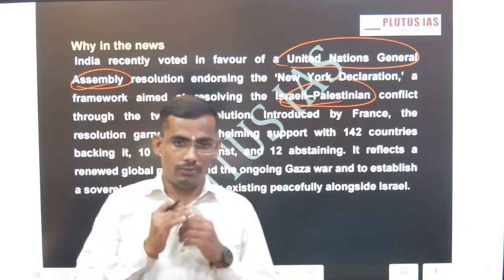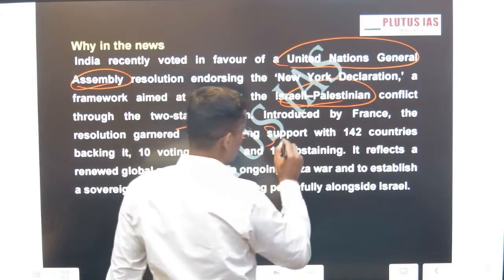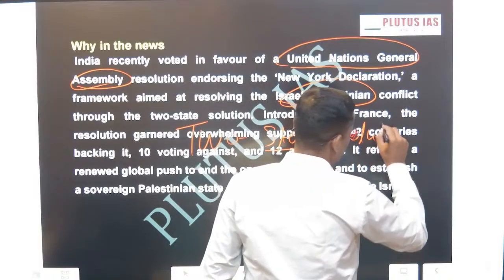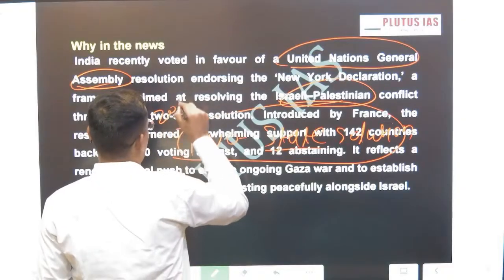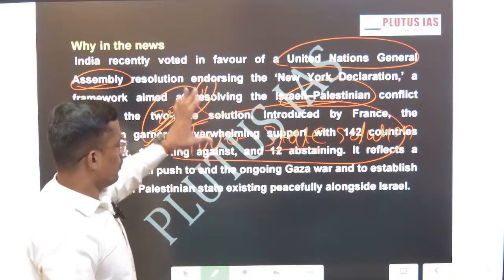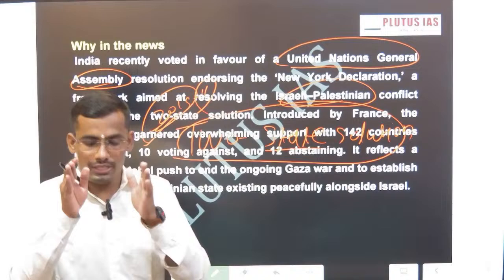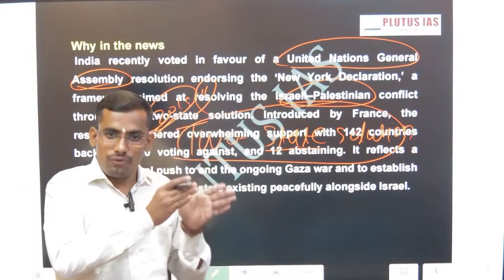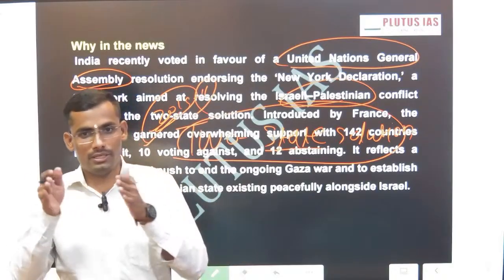What is a two-state solution? UPSC had asked about this earlier, in a PYQ of 2015 or 16. So we are going to discuss what exactly the two-state solution is. It doesn't mean much difference. It is just that there should be a separate land for Israel and a separate country for Palestine.